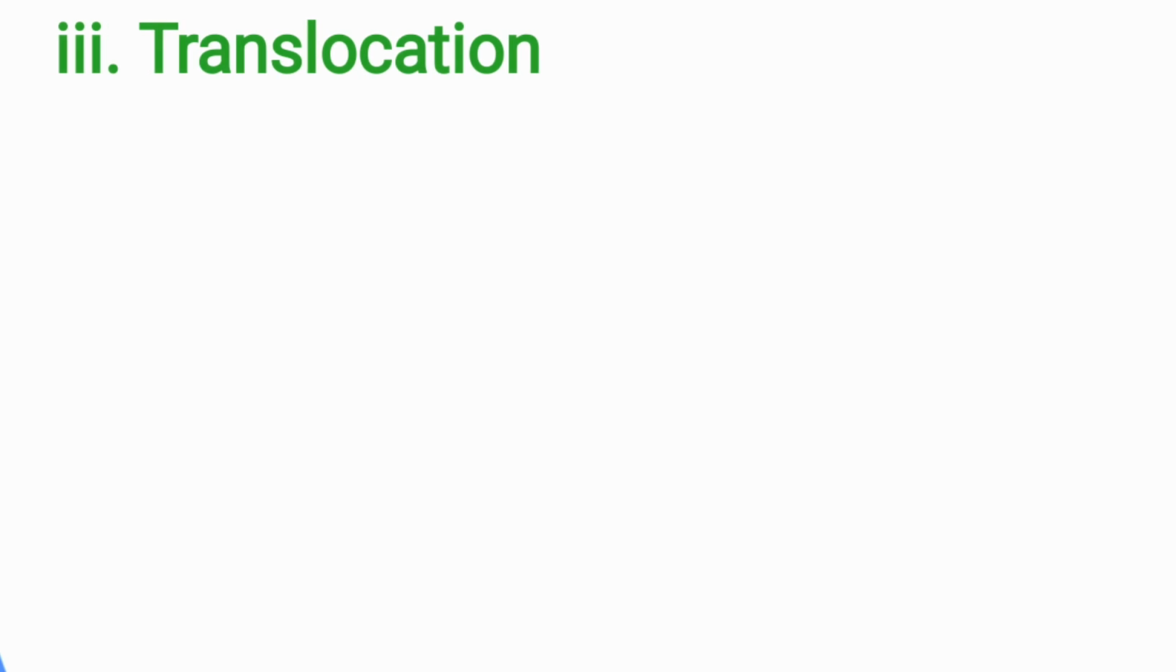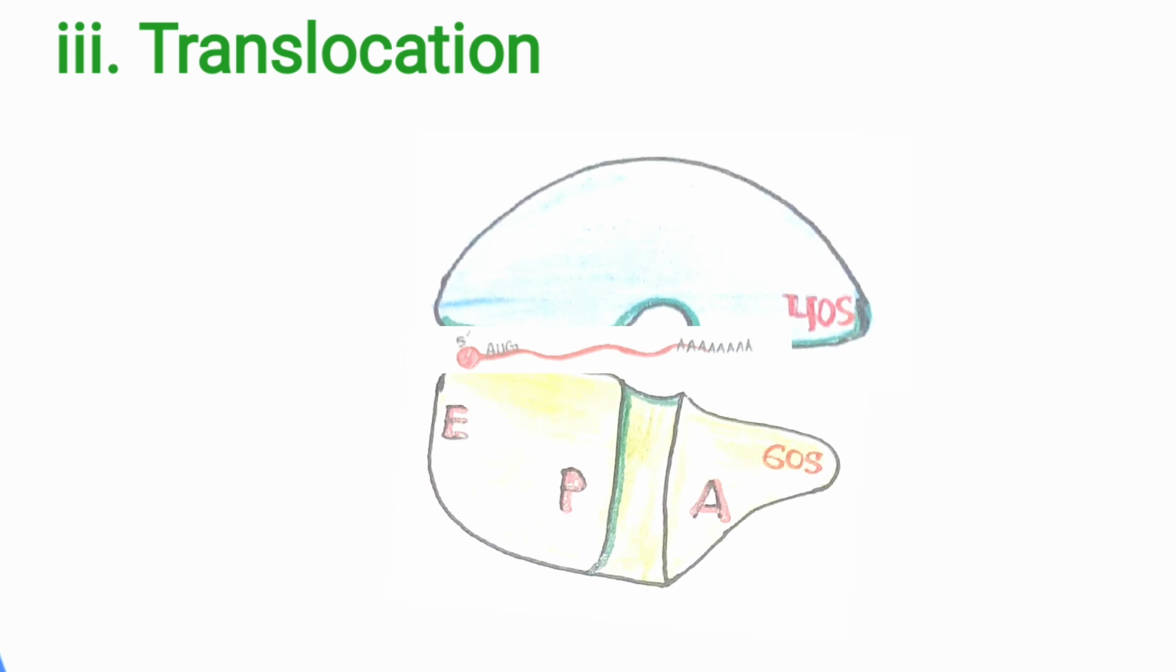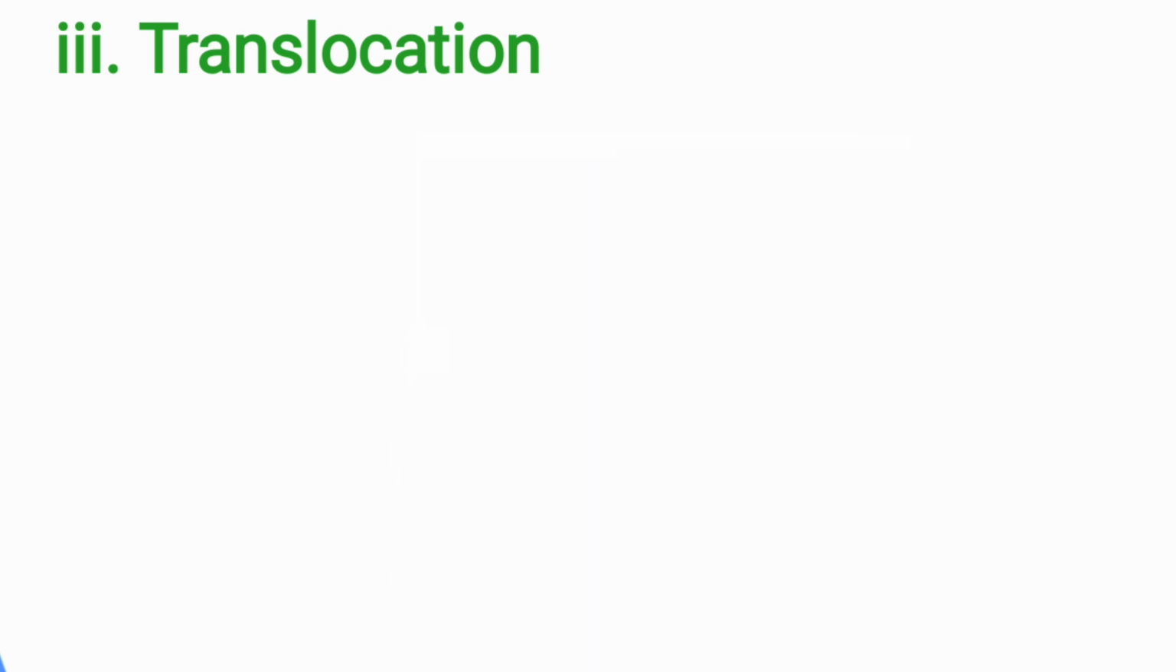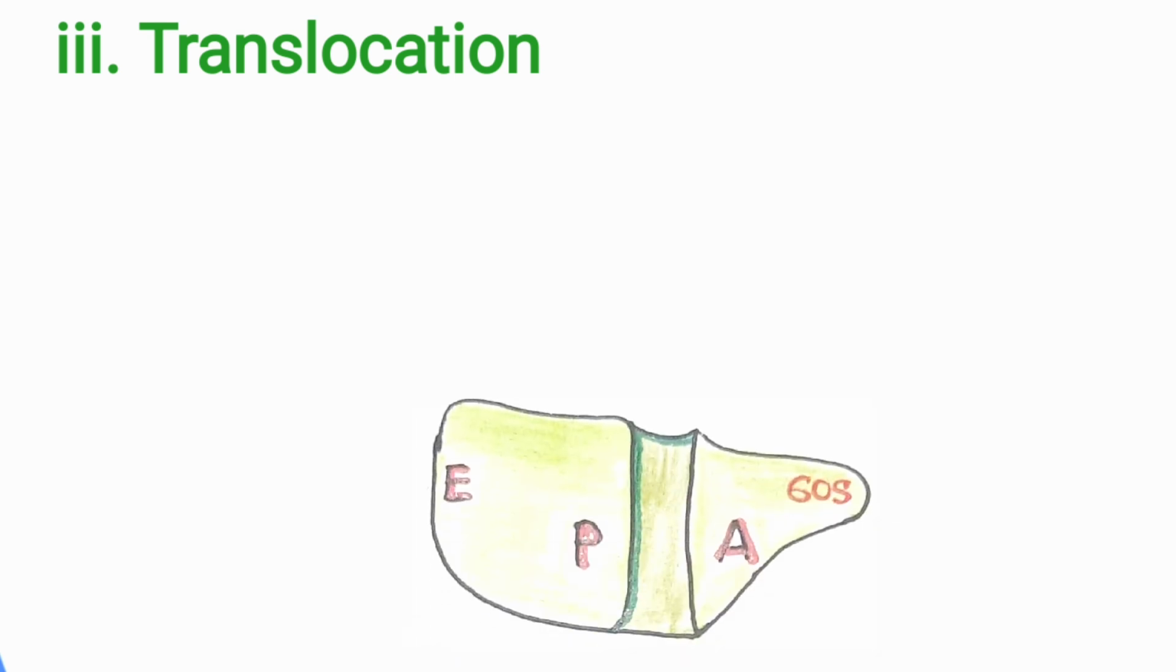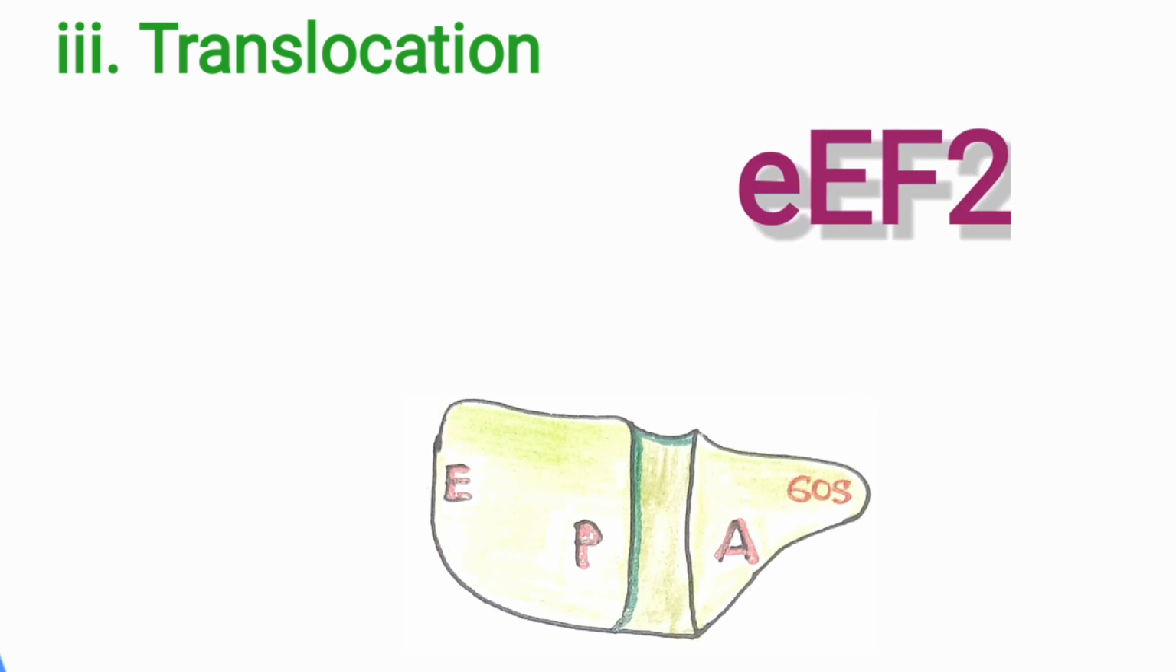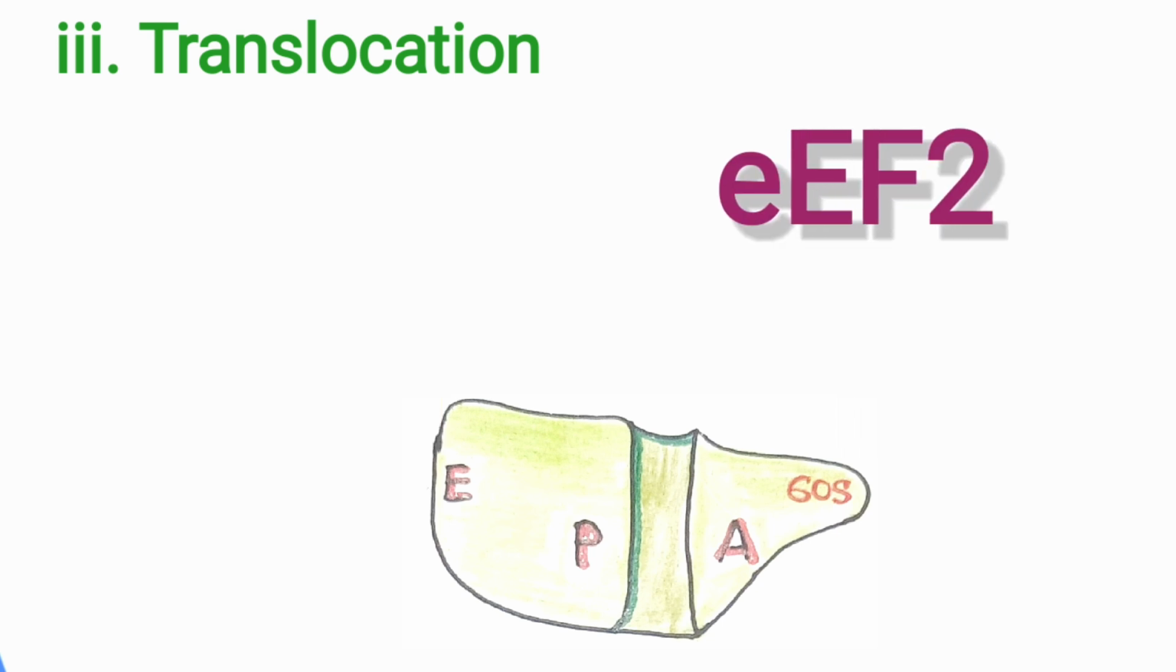In the third substep, translocation takes place. For this, the ribosome moves one codon ahead in the 5' to 3' direction, and the empty transfer RNA exits from the E site. For this step, eukaryotic elongation factor 2 and GTP are required.